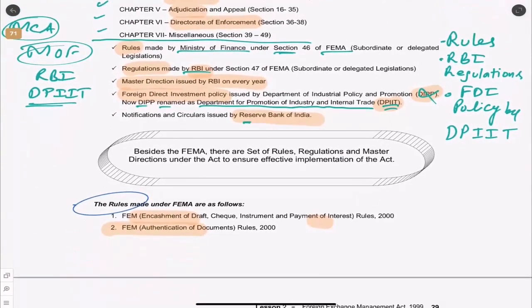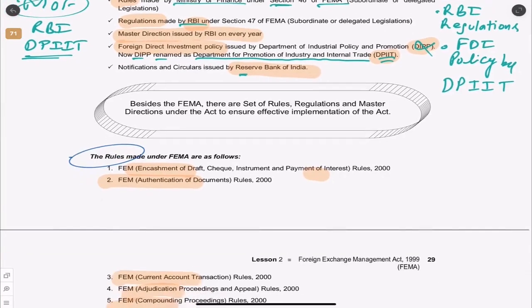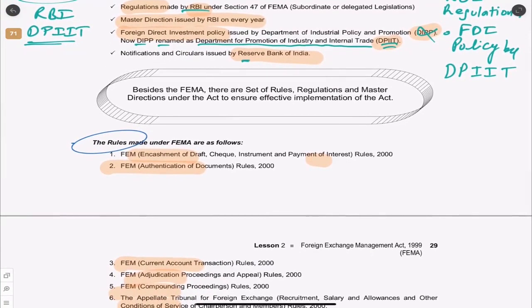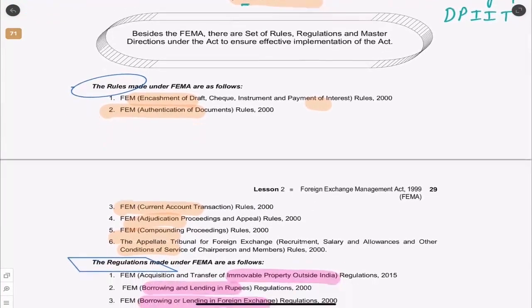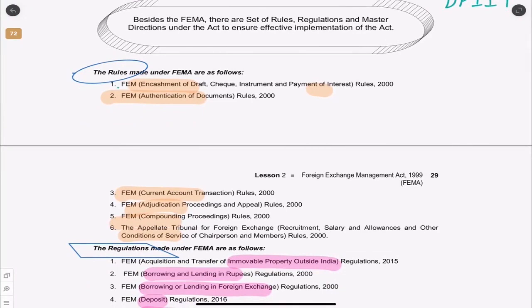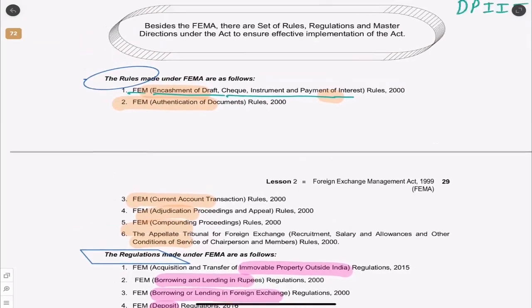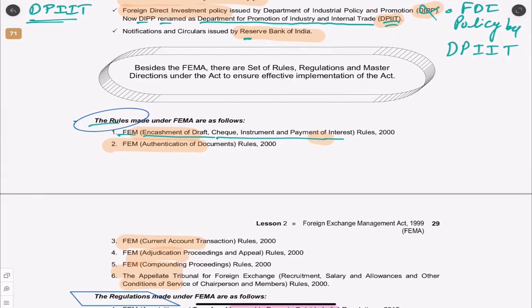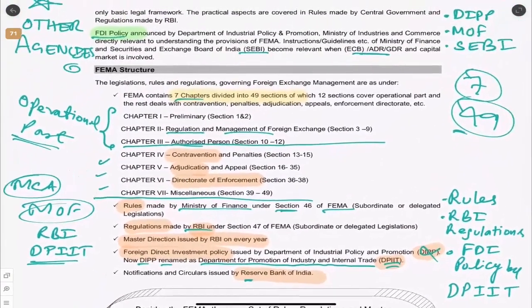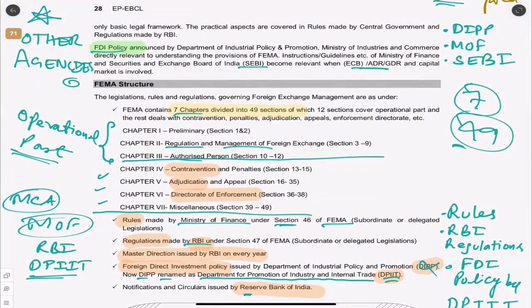If you know the structure, everything else becomes easy. The rules made under FEMA, we should know what are the rules. So here we have a list like foreign exchange management, encashment of draft check instrument, and payment of interest. So how we do that will come. So this is just a list. You don't have to learn this list by heart now because we have all this in detail, but I am trying to give an idea what the rules are. So if you see here, we have the FEMA structure, correct?